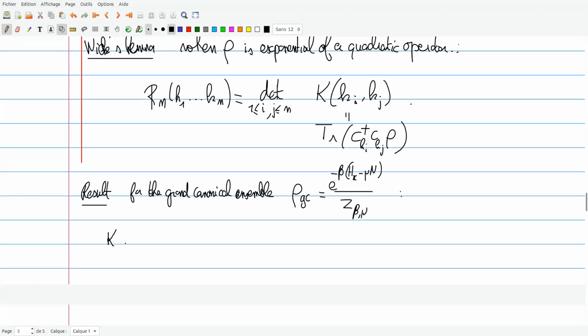K is the finite temperature discrete Bessel kernel.